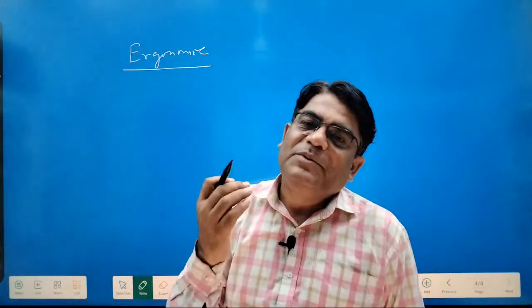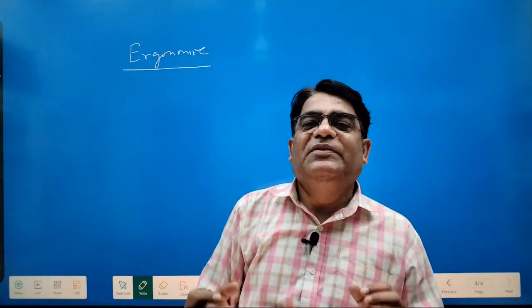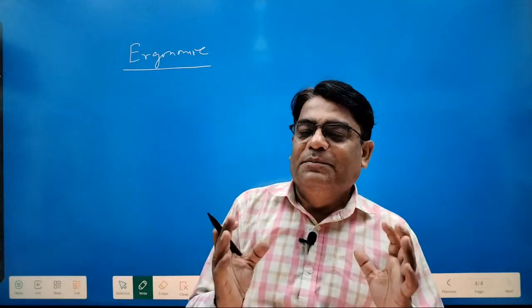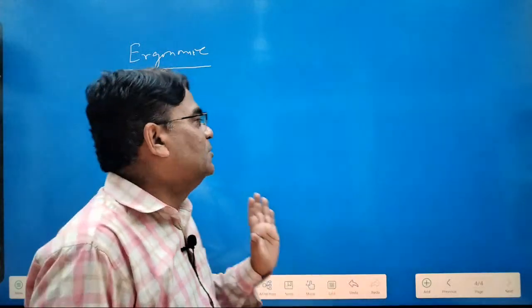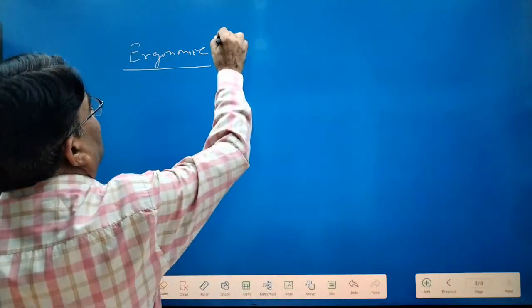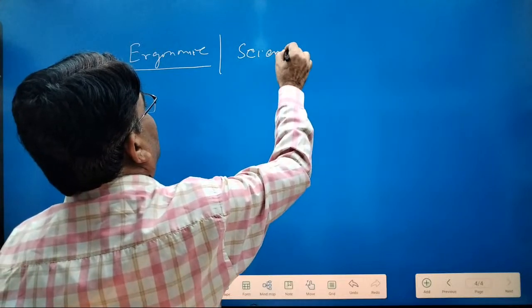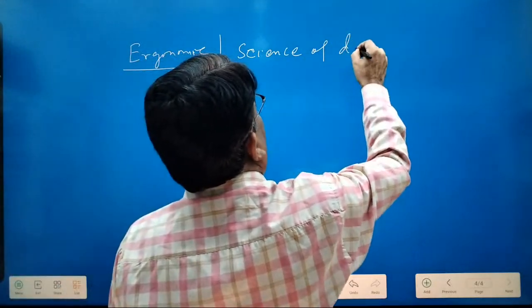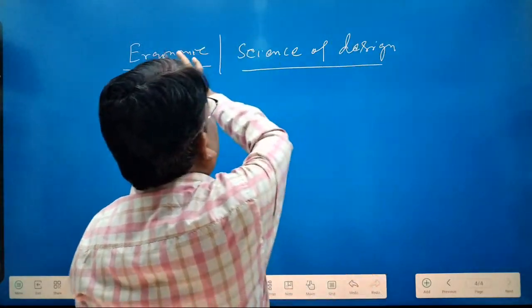So, science of design. See how productivity and efficiency can be improved by using ergonomics design. Let me tell you how you should proceed. You can say it is a study of design or science of design. I am just writing its meaning.